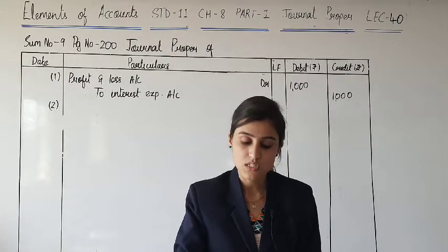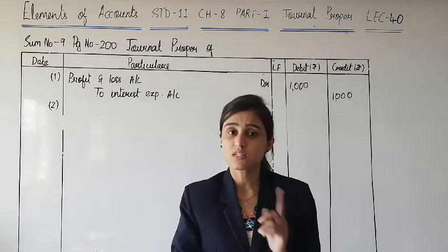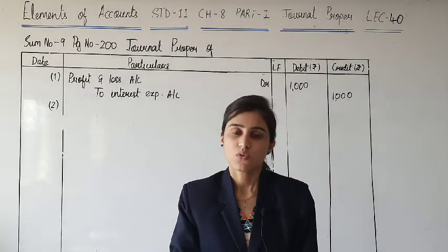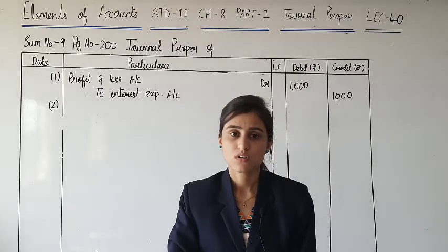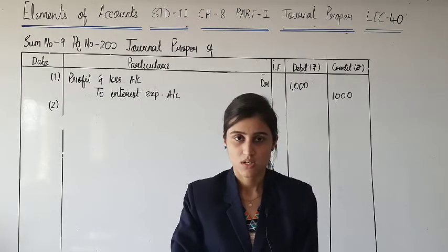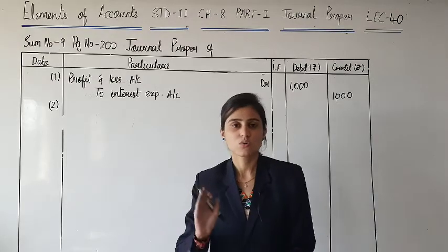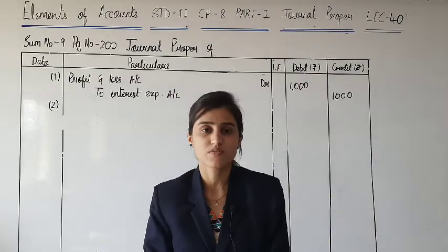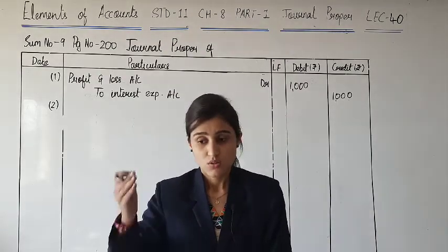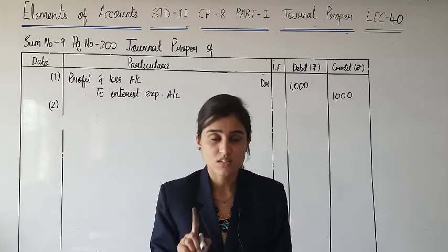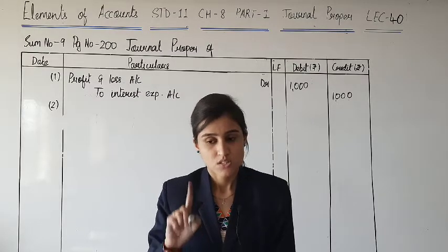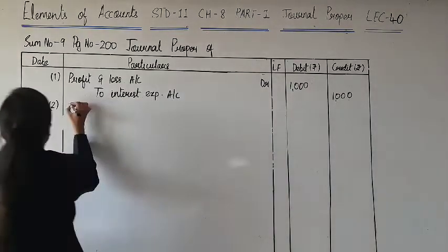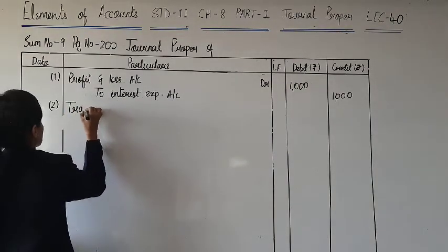Then sales return account. Sales return is of what? Always of goods. So this account will be closed and transferred to trading account. Accounts related to goods are closed and transferred to trading account. Now what is the basic balance of sales return account? Goods comes in. So sales return account is debited. So now at the end of the year it will be credited. So trading account debit.